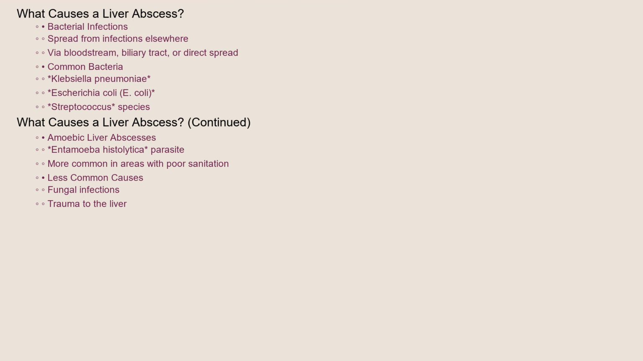The most common culprits are bacterial infections, often stemming from infections elsewhere in the body. These bacteria can travel to the liver via the bloodstream, the biliary tract which carries bile, or through direct spread from nearby infected organs. Common bacteria involved include Klebsiella pneumoniae, Escherichia coli (E. coli), and Streptococcus species. Amoebic liver abscesses, caused by the parasite Entamoeba histolytica, are also prevalent, particularly in regions with poor sanitation. Rarely, fungal infections or trauma to the liver can lead to abscess formation.